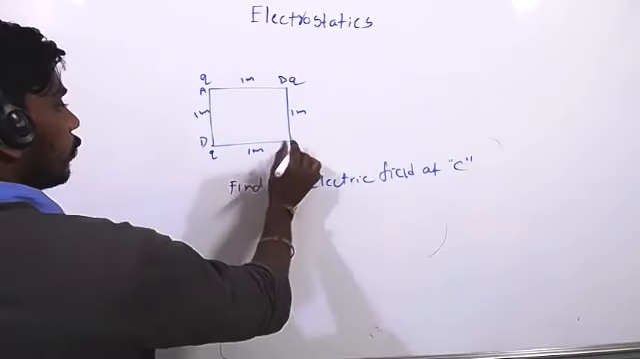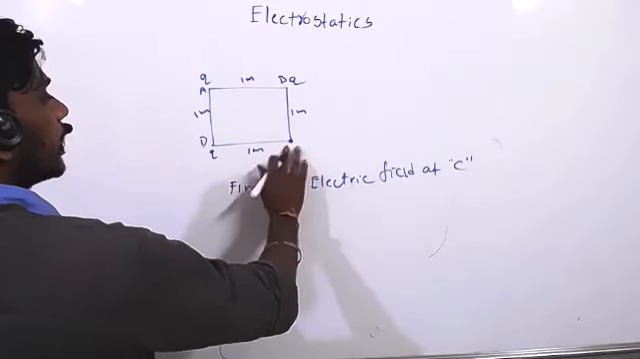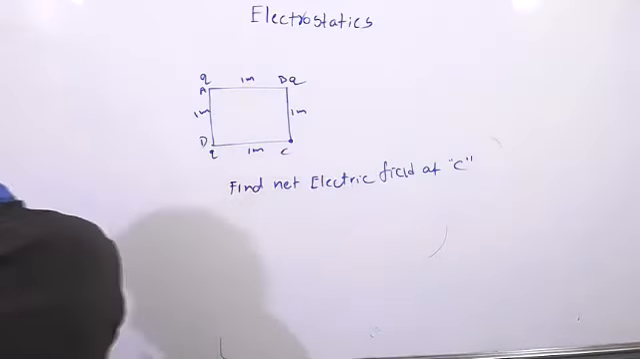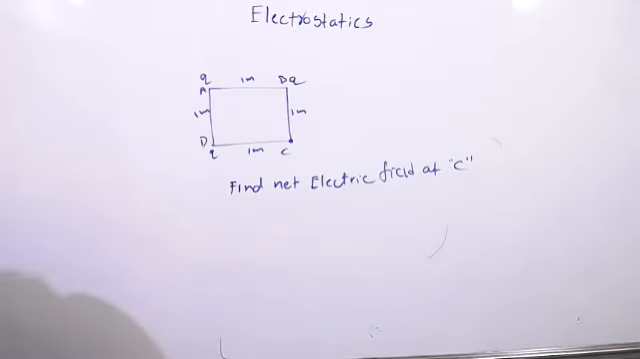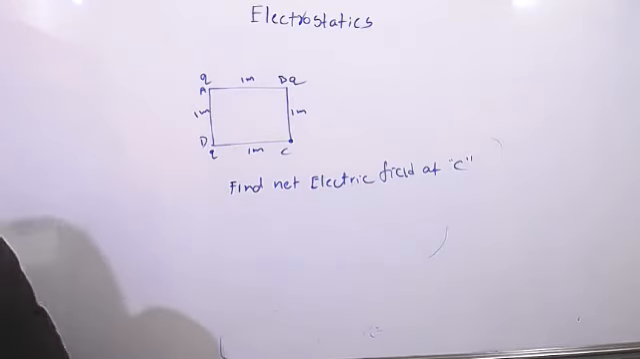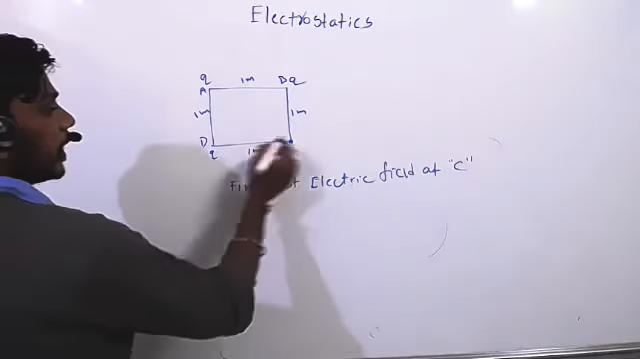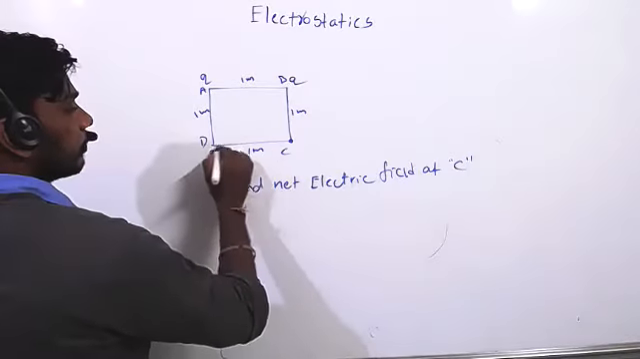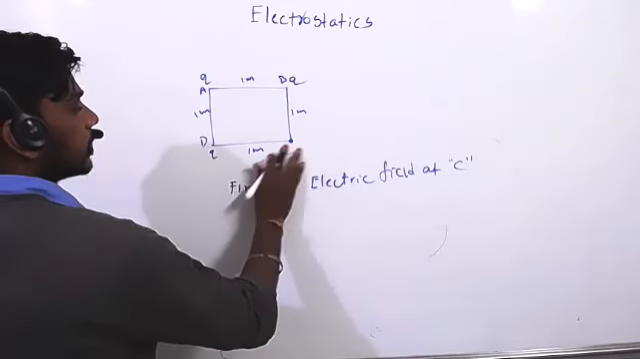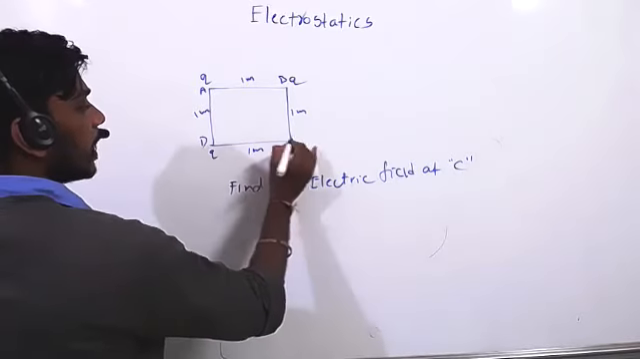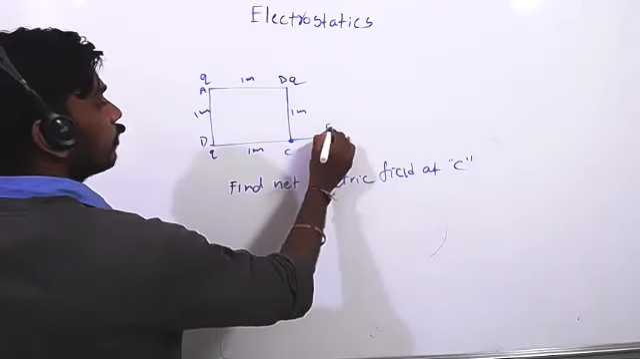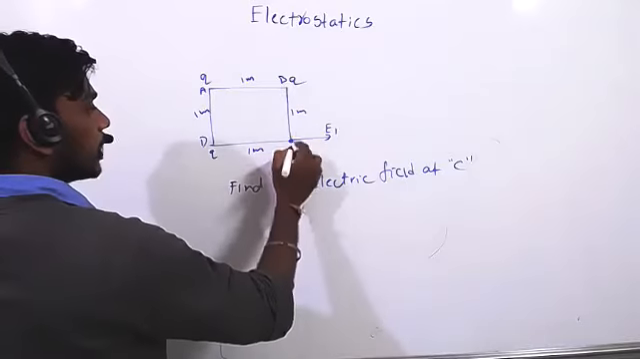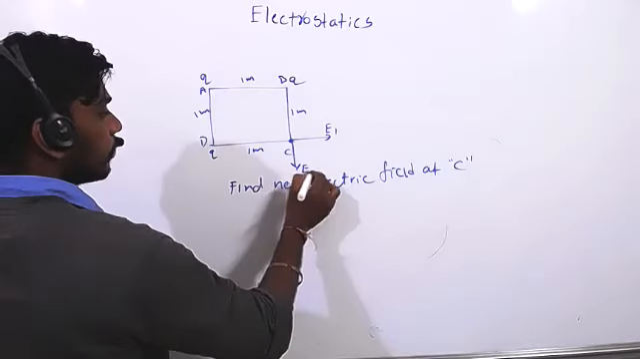Take one of the points here, C. How much electric field is here? Wherever we are calculating, we have to assume that a test charge is there. Now how much electric field will be here at C? Due to this charge, the electric field is in this direction, that is E1. Due to this one, the electric field is in this direction, that is E2.